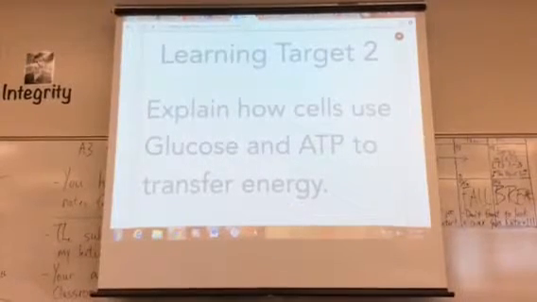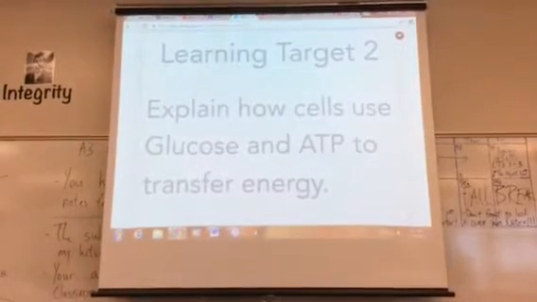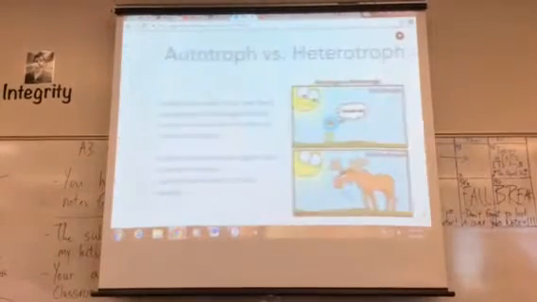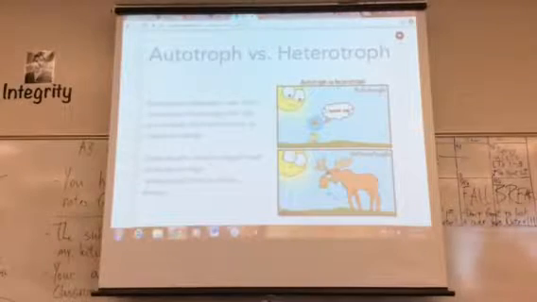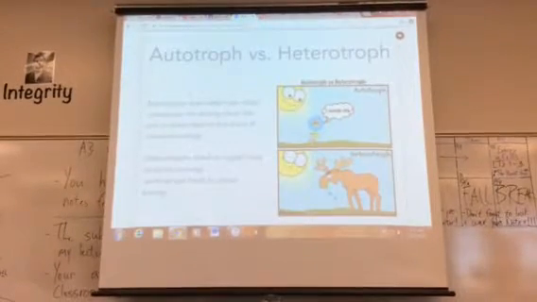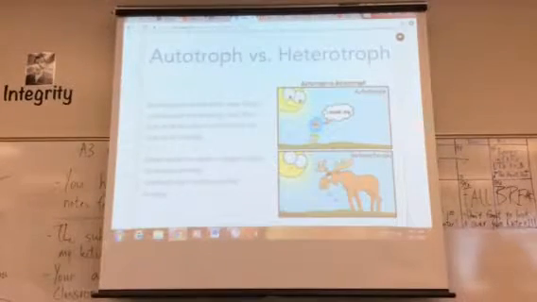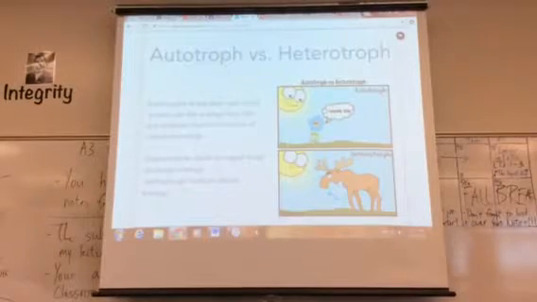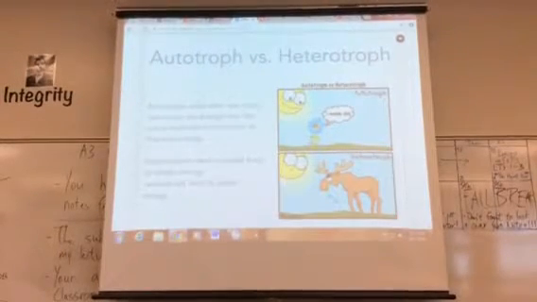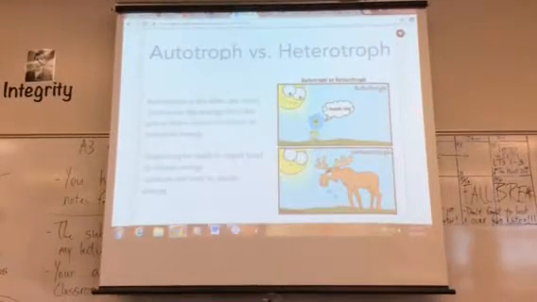Sorry, guys. All right, learning target 2: explain how cells use glucose and ATP to transfer energy. First we need to know autotrophs are organisms that make their own food. So plants use the energy from the sun to make glucose. They change the sun's energy into chemical energy, which is food.